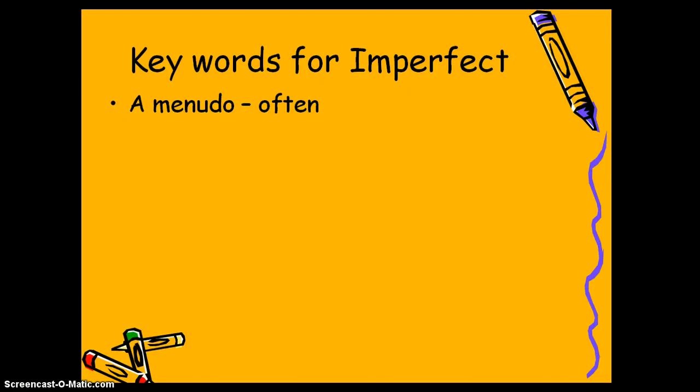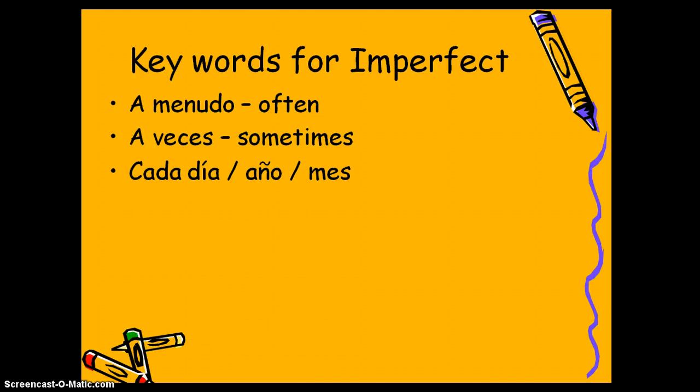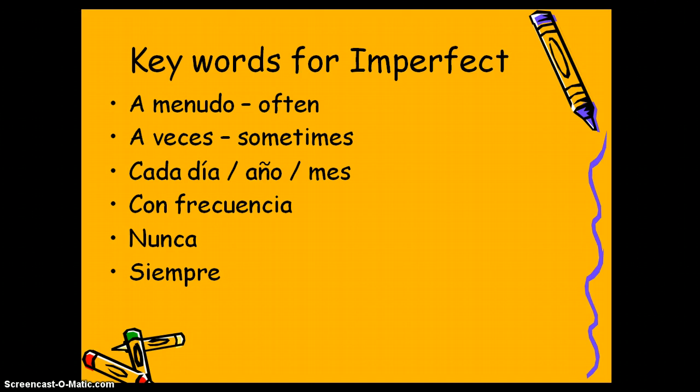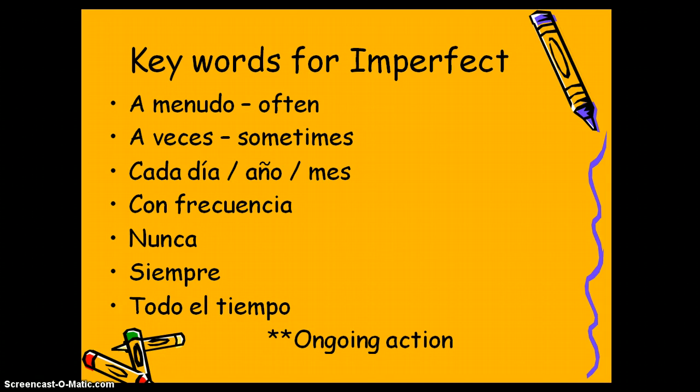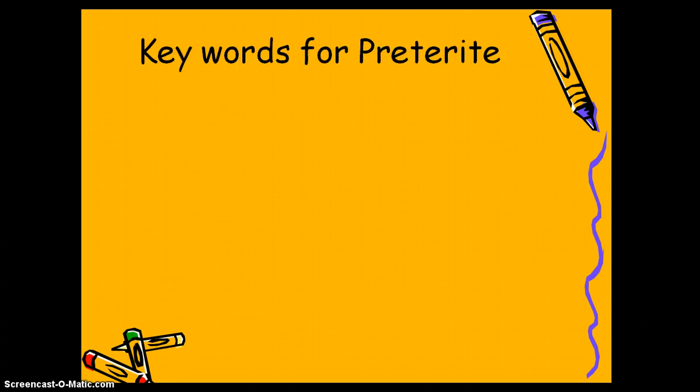Let's talk about a few key words for the imperfect. A menudo means often, so it happened repetitively. A veces means sometimes, which means it happened more than once. Cada día, cada año, cada mes, that means each year or each month or each day, again expressing that it happened more than once. Con frecuencia, with frequency, again, it happened more than once. Nunca, it never happened, we'll use imperfect. Siempre, it always happened, we'll use imperfect. All the time, todo el tiempo, imperfect. Basically, if it's ongoing or not a specific finish or end, it will be imperfect.